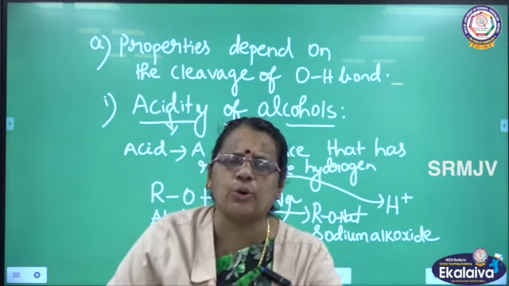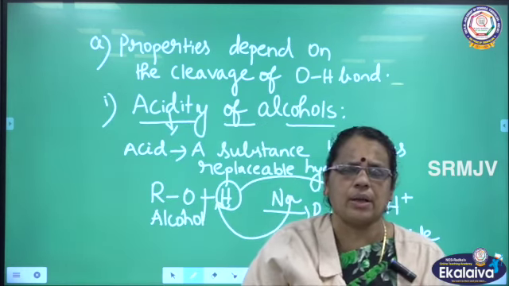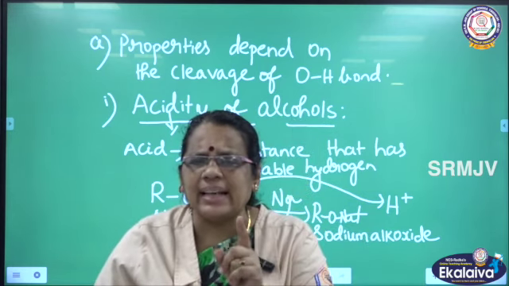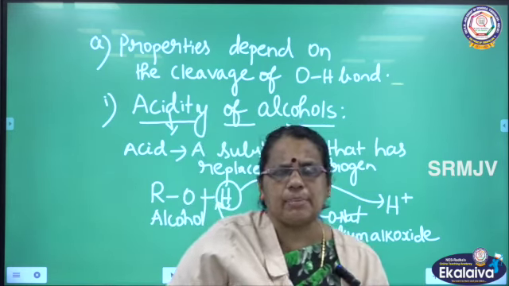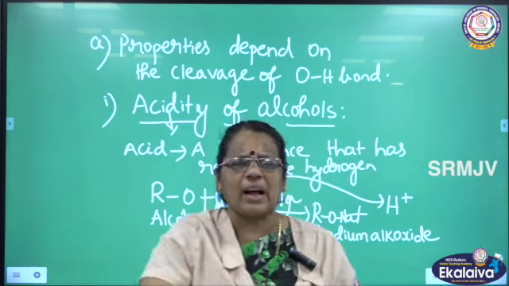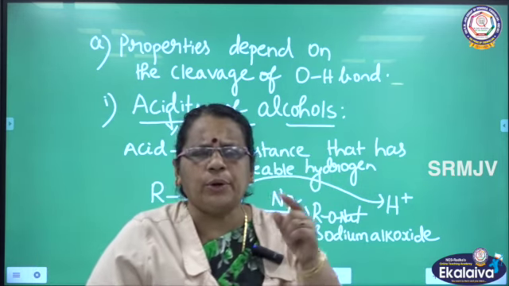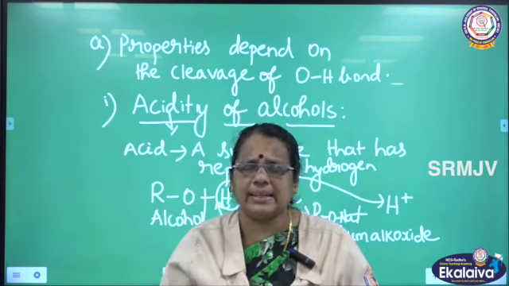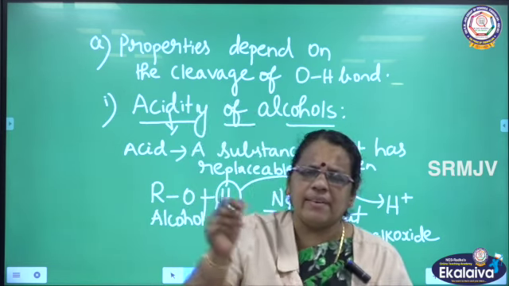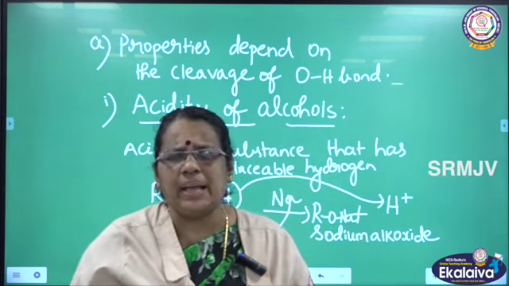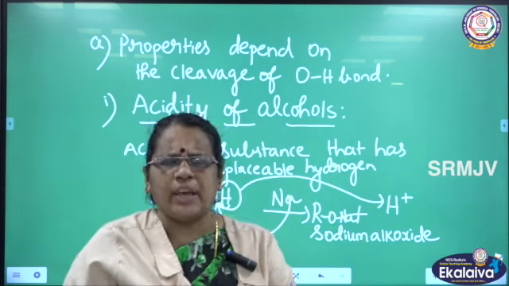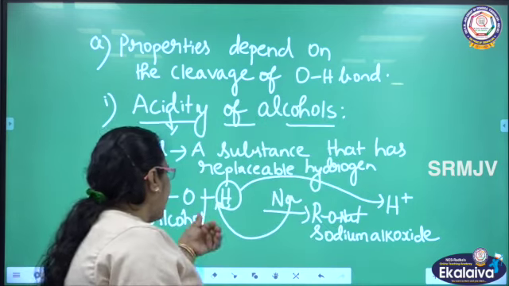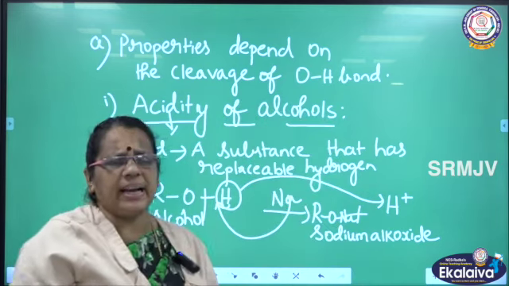So this is the proof for the acidic nature of alcohol. First I defined acid. An acid is a substance that has replaceable hydrogen. The next concept is the acidic nature of alcohol. Why are alcohols acidic in nature? Even in alcohols, there is replaceable hydrogen. How am I showing this replaceable hydrogen? By cleaving the bond, breaking the bond between oxygen and hydrogen.